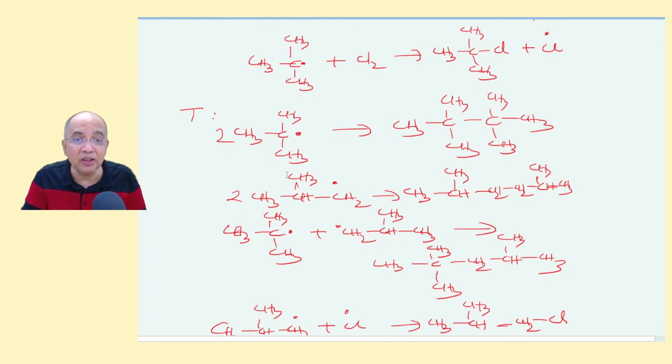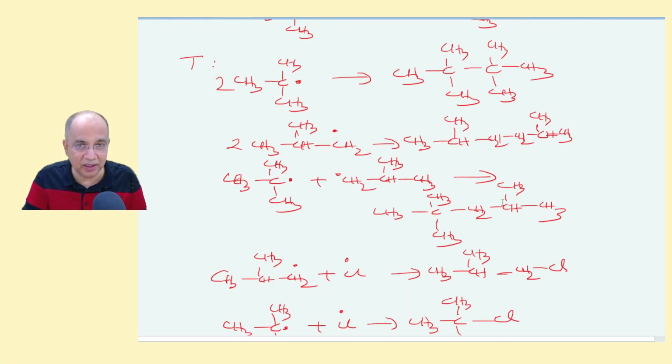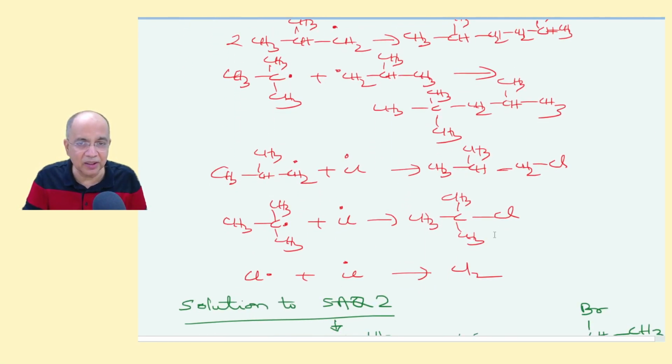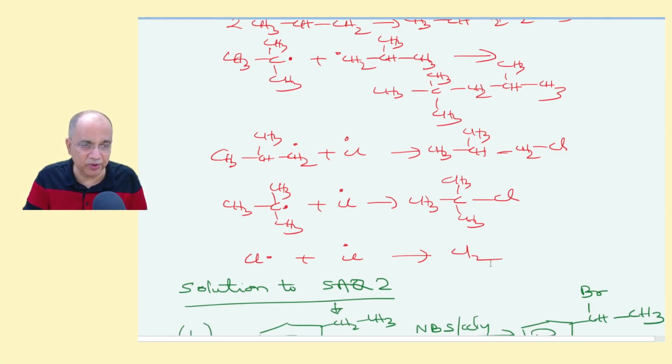Then termination of all types of radicals will produce these exotic trace products. And as well, these are the three exotic trace products. These are the invisible products. They are already there, and this is also invisible.